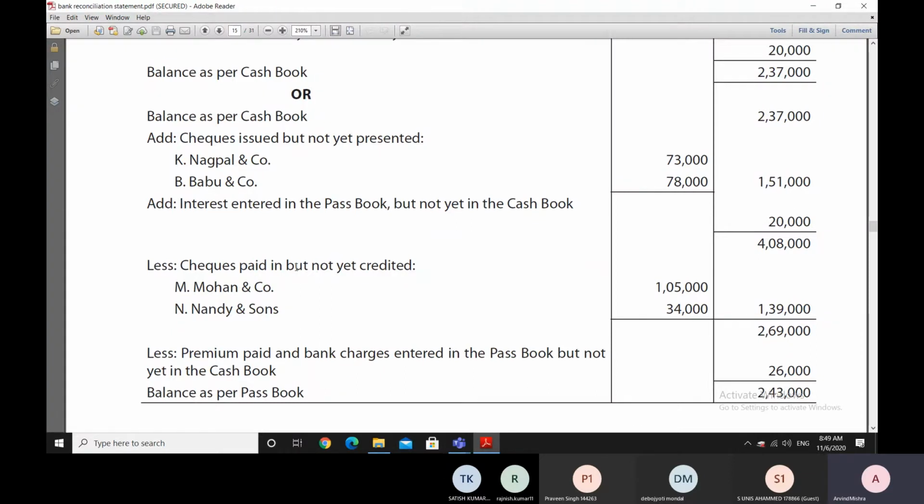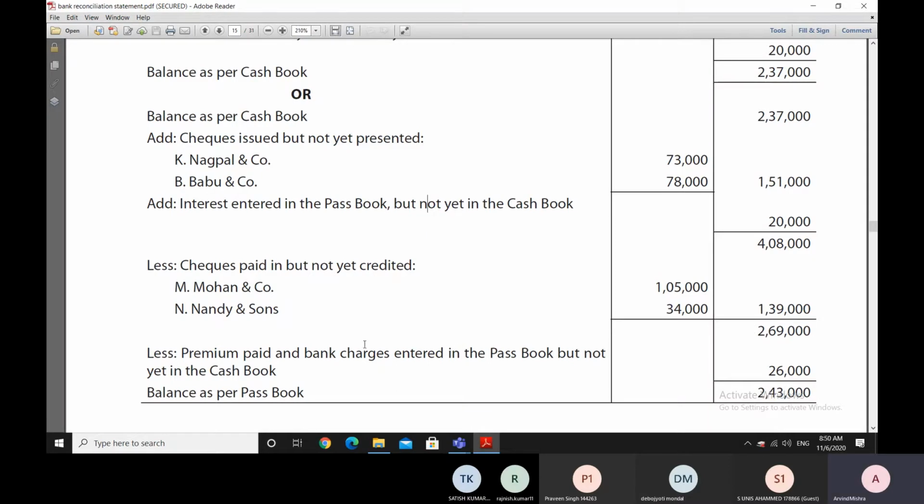So similarly, when there are some checks which are paid in but not yet credited, these checks which are deposited in our bank are already credited in the cash book, but they are not credited in the bank passbook. So we'll reduce it from the balance, and so these two checks have been reduced here, totaling 1,39,000, and we reach a balance of 2,69,000.